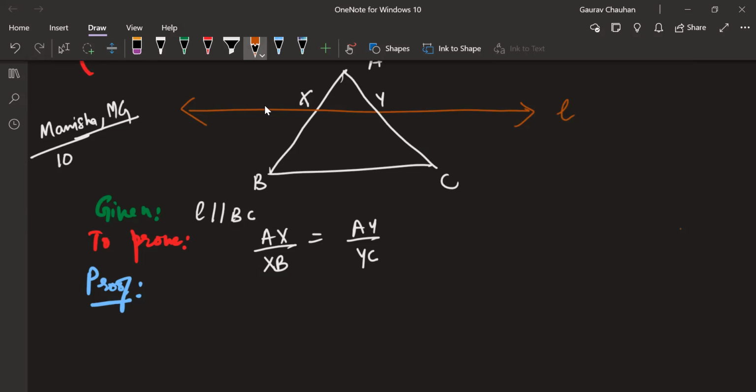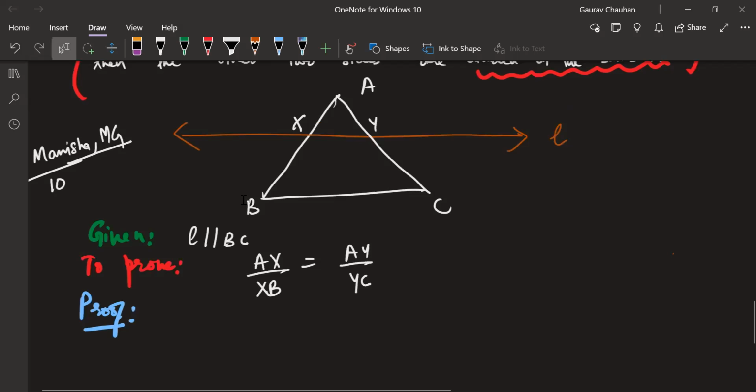The first thing that I'm going to do is I'm going to draw an altitude for the triangle AXY. Okay. Actually, I'm going to draw 2 altitudes. You will understand the reason in a bit, but let's just draw 1 altitude right now. Okay. I'm drawing this altitude. So this is A. Let's call this P. Draw AP perpendicular to AY. Be okay with that? Yeah. Which means AP will also be perpendicular to AC.